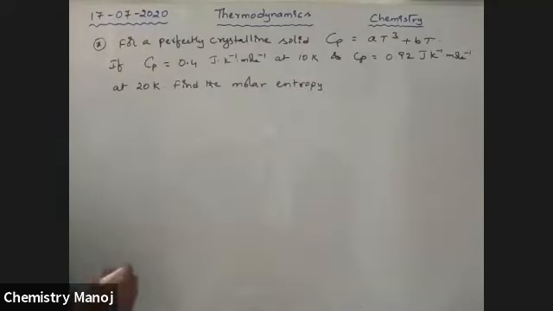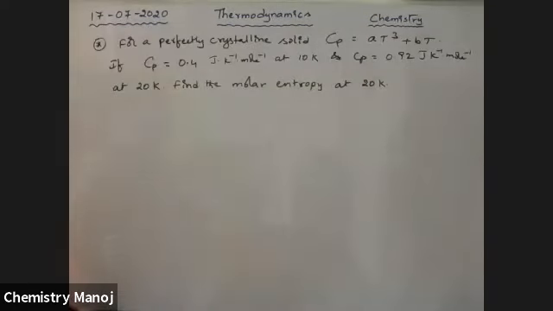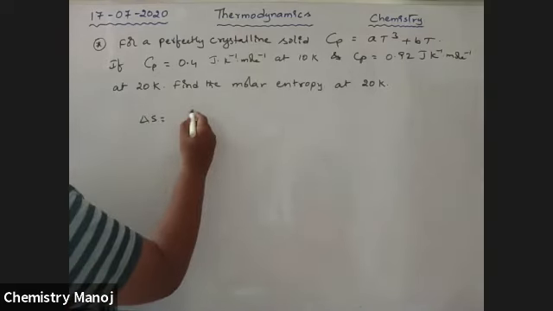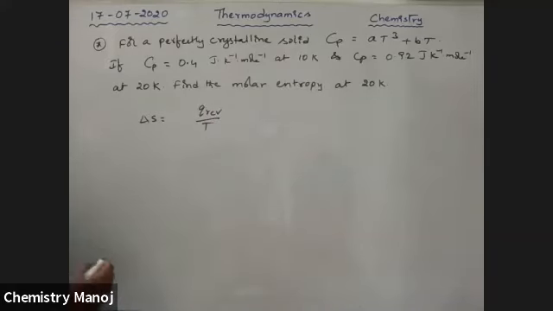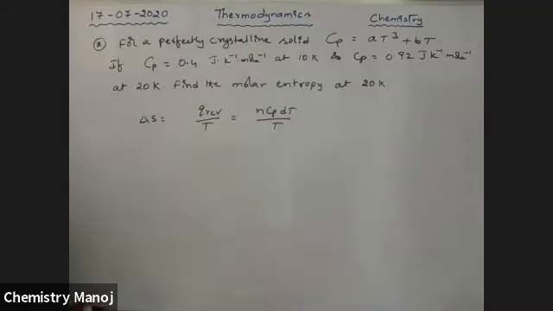Find the molar entropy at 20 Kelvin. So what is this molar entropy at 20 Kelvin? So that is change in entropy, molar entropy. That is delta S is equal to Q reversible by T. Q reversible means n Cp dT by T.